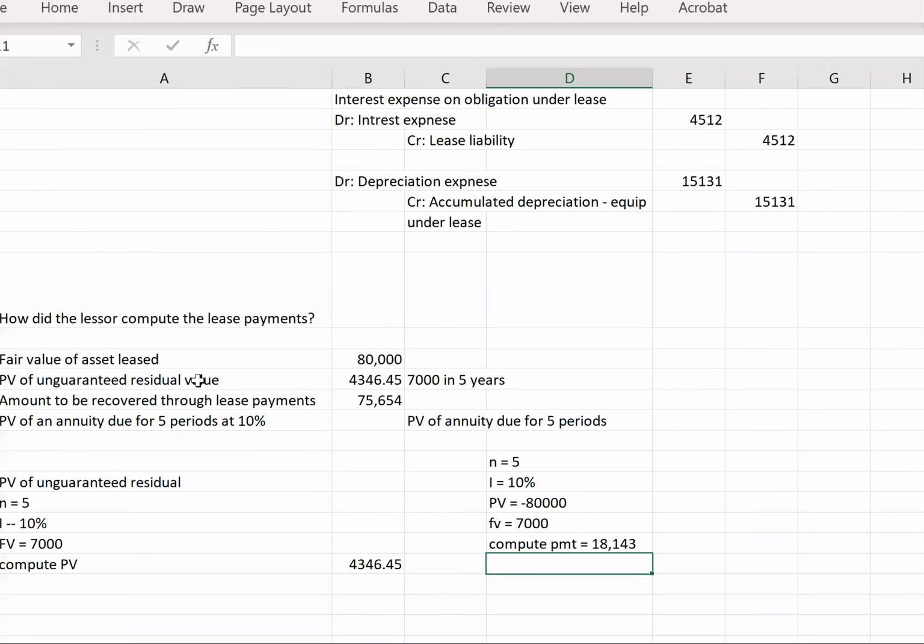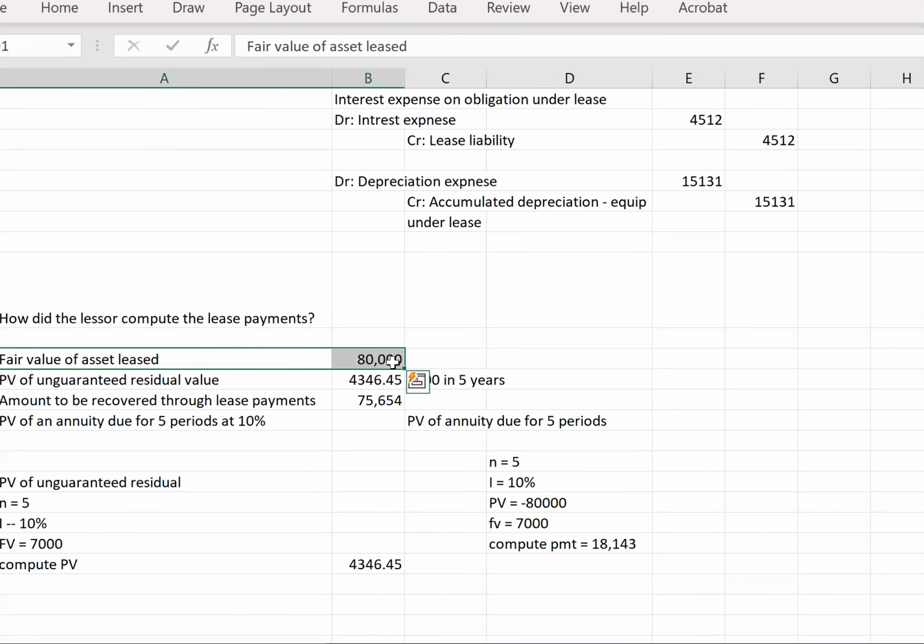Okay, so where we got to here is we said, we know that for the lessor the fair value of the asset that they're leasing is $80,000. They expect it to have a residual value at the end of the 5-year lease of $4,300, which is not guaranteed, but they still expect to recover this amount. So they could potentially sell it for that at the end. And so that means the amount to be recovered through lease payments is the less of the two.